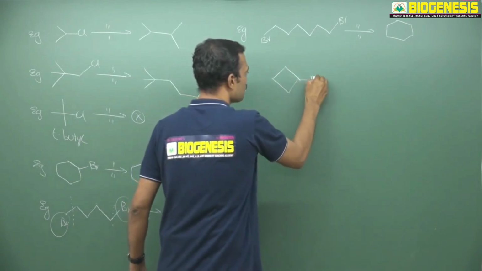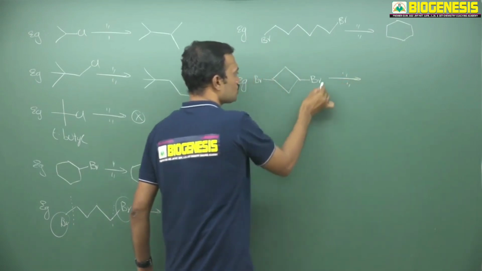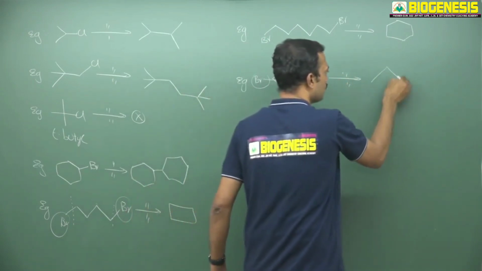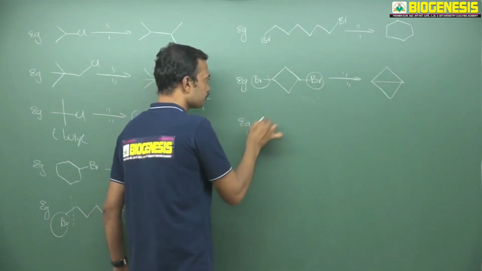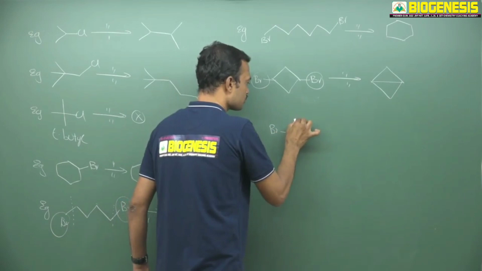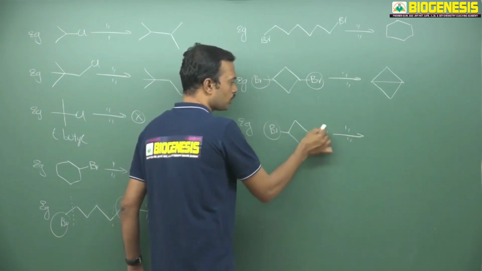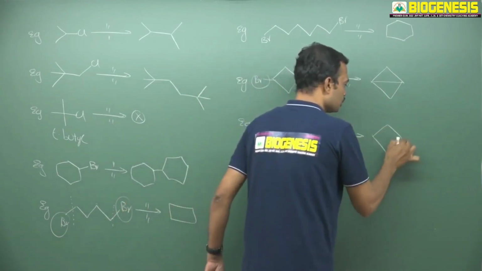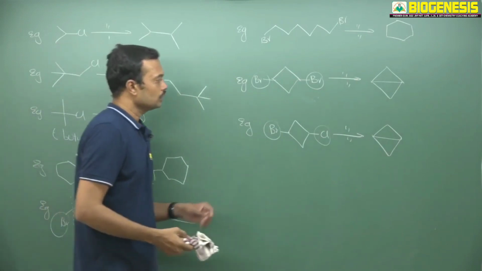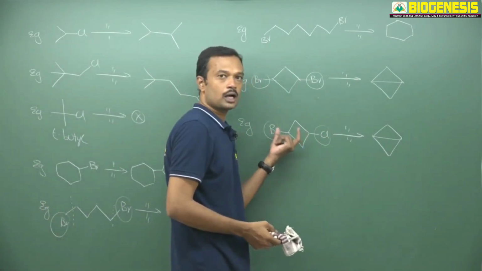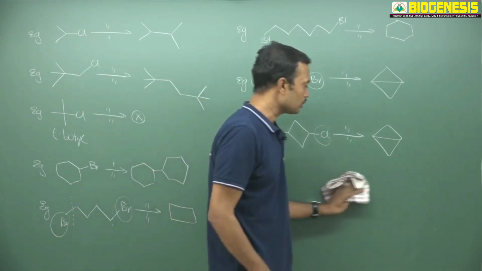See, here I am using bromine and here I am using one more bromine. So remove this bromine and finally introduce a new bond between these two. And here if I take two different halogens, bromine and here chlorine, break this bond and this bond, make a new C-C bond formation. So it is a bicyclic compound. So always remember, similar or dissimilar halogens have a tendency to undergo intramolecular Wood's reaction. This is called intramolecular Wood's reaction.